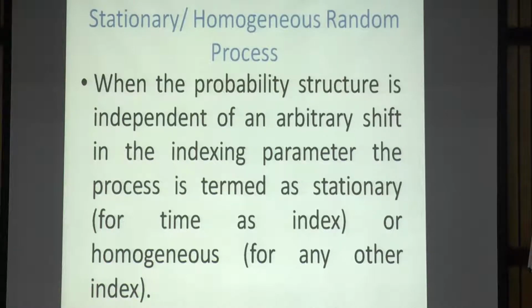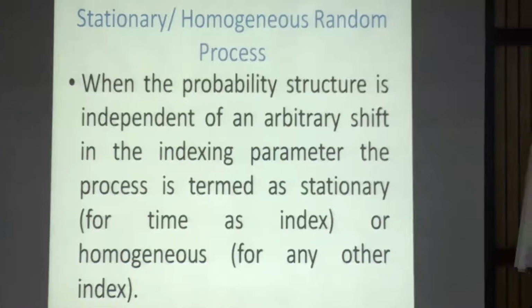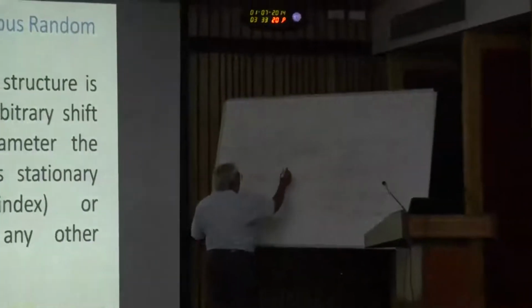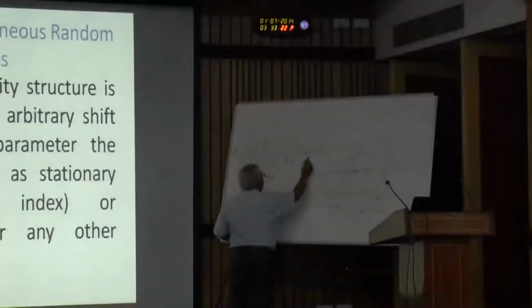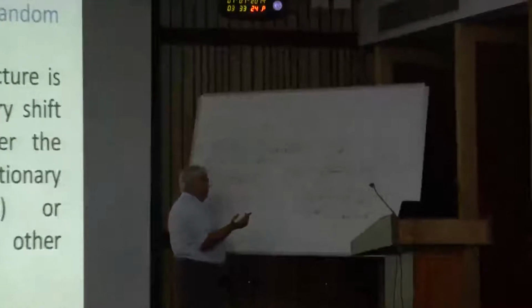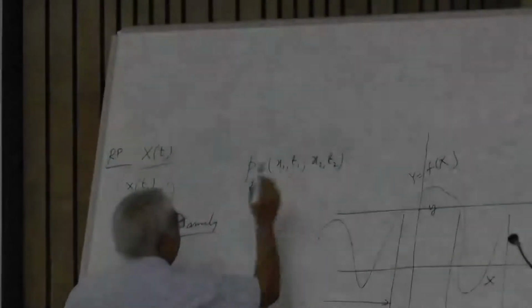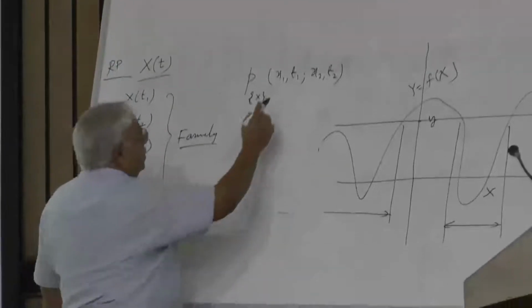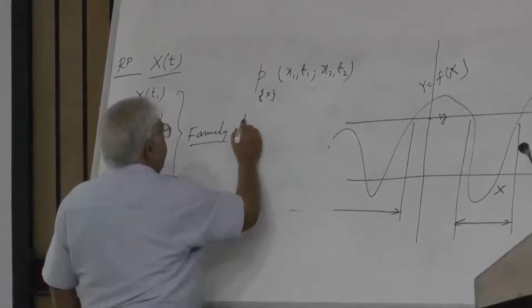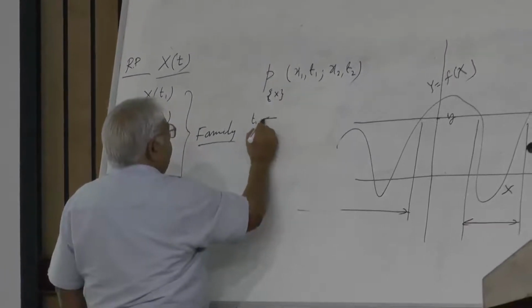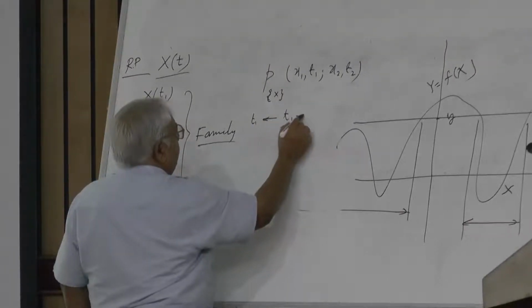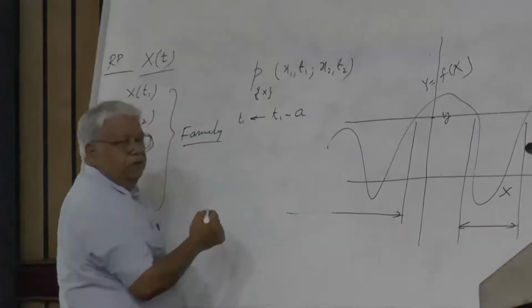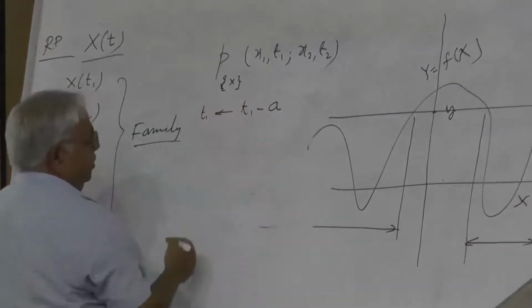If we have the hierarchy of this type of family, and this probability density function or any other probability function does not change with a change in the indexing parameter, we call this homogeneous. Like here, suppose in place of T1, I replace it by T1 minus A. A is any arbitrary number, of course with the same unit.